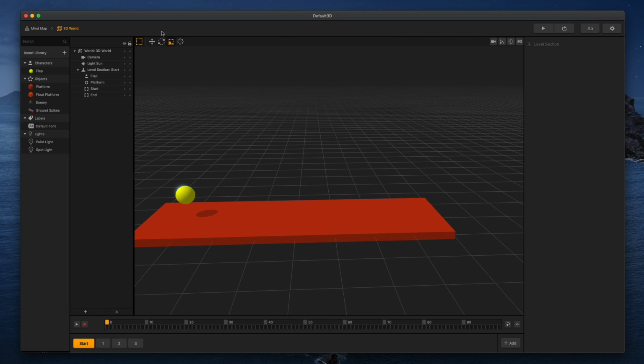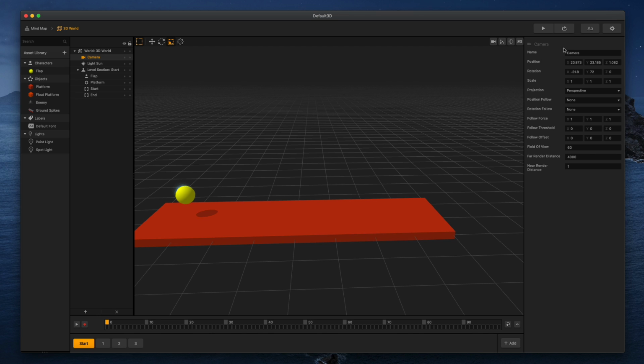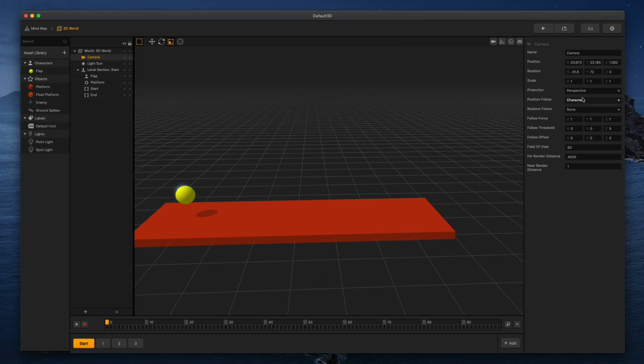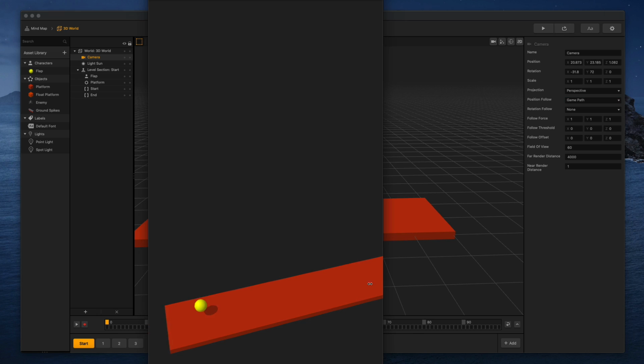Okay, well, if we click on the camera over here, we have all of our different camera options. You can see right now, position follow is none. It just stays in this place right where it starts. So what we can do is follow the character if we want, and if we do that, now we're going to jump up with the character. That's kind of cool. Oh man, that was unlucky. But it can also kind of make you sick. So we can also follow the game path. Now, we're not going to follow the character, but we're going to follow the path.